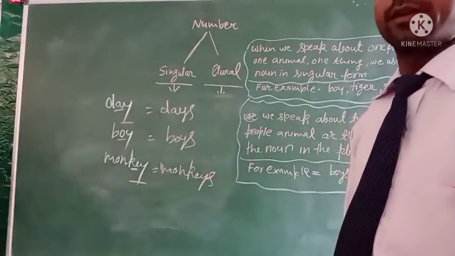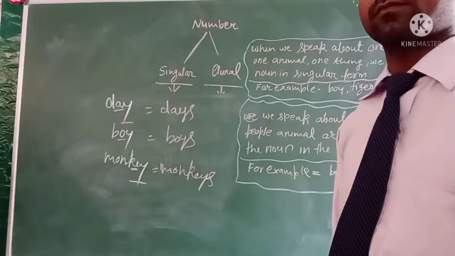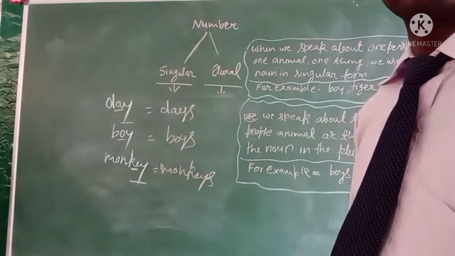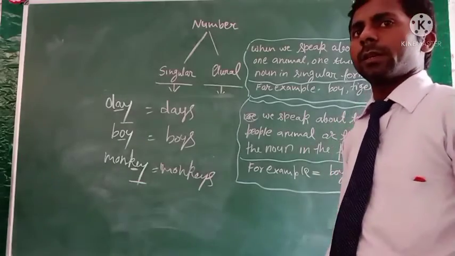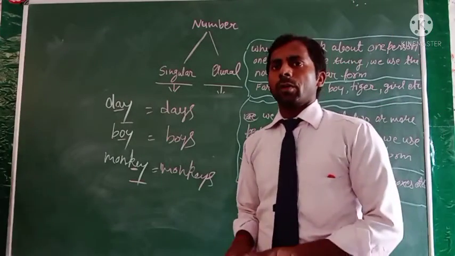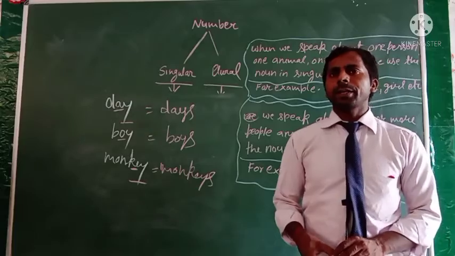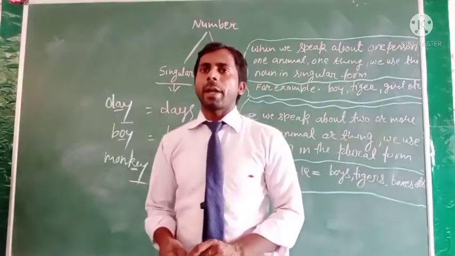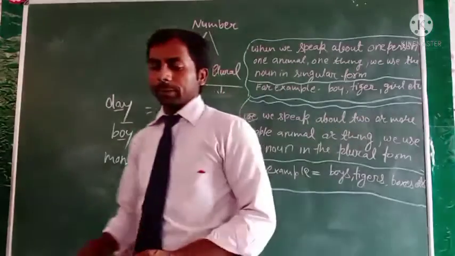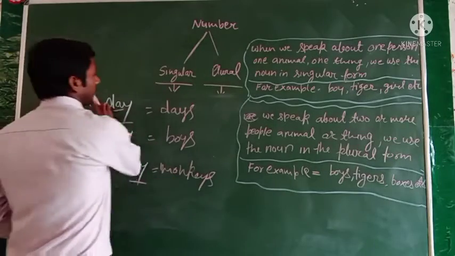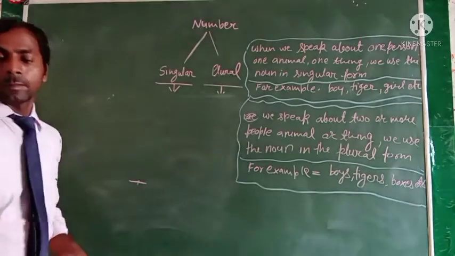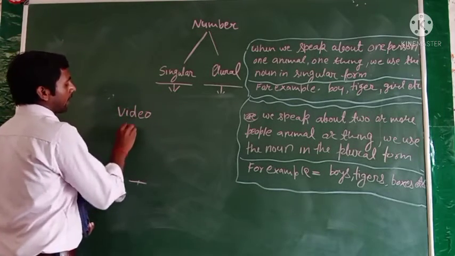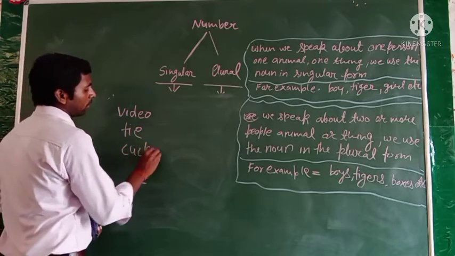Now next, if the noun word ends in i, e, double o, e, o, and in some words ending in a preceded by a consonant, we add s. Okay, for example video, time, cuckoo.